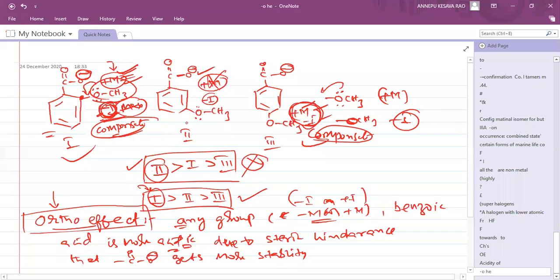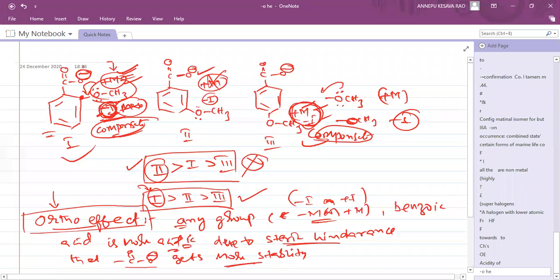Okay. So next time I will give the question. If anybody says the correct answer, definitely I will give chocolate through online. So COO minus gets more stability due to the steric hindrance.